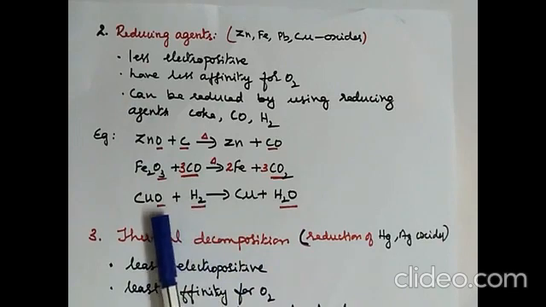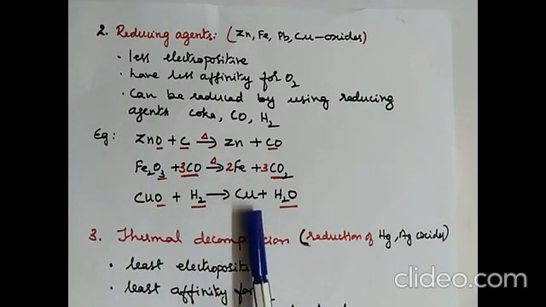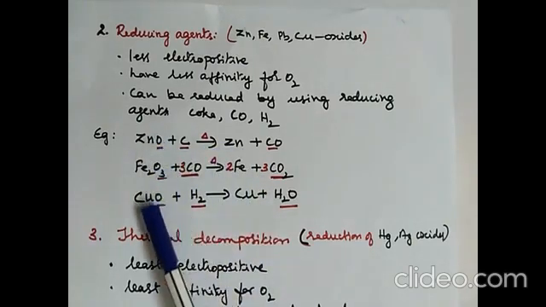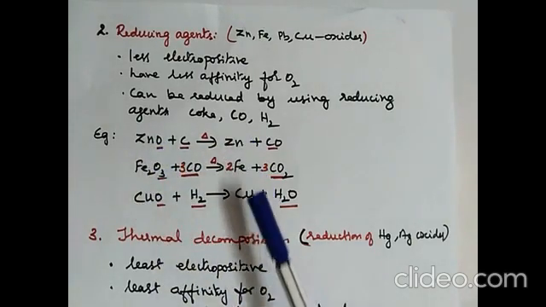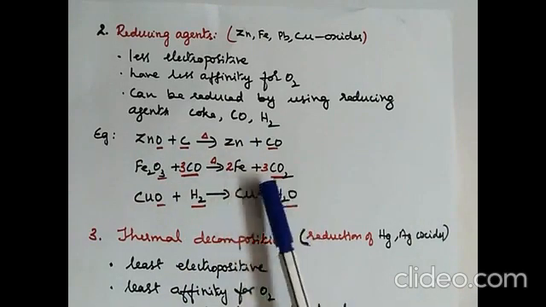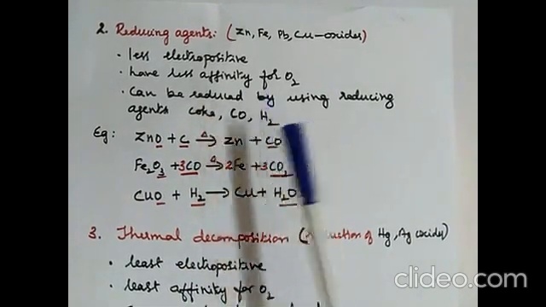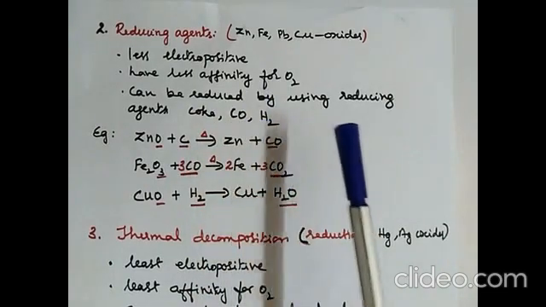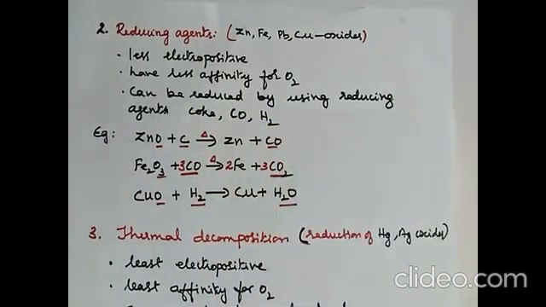So H2 removes oxygen to form water, and you get copper metal in pure form. So from oxides you get pure metals, zinc, iron and copper. This is an example for the metals which are reduced by using reducing agents like coke, carbon monoxide and hydrogen.